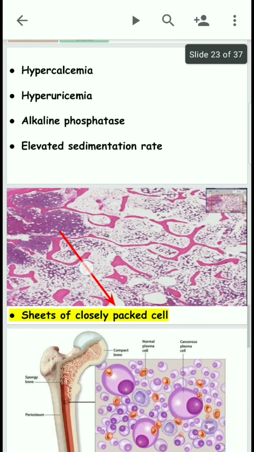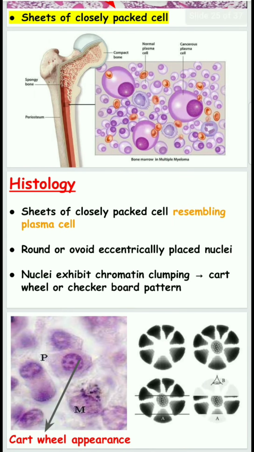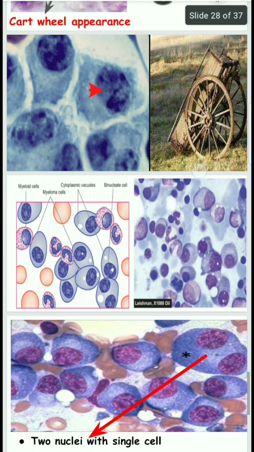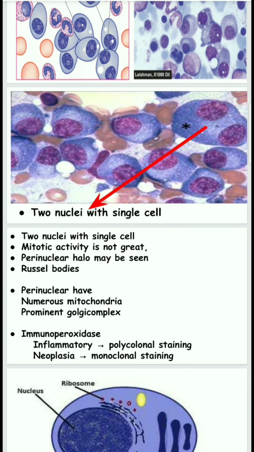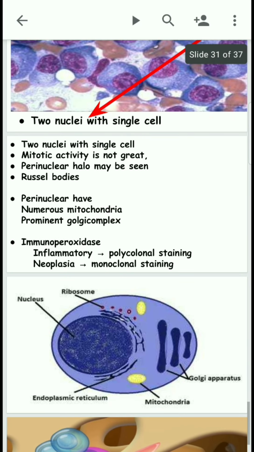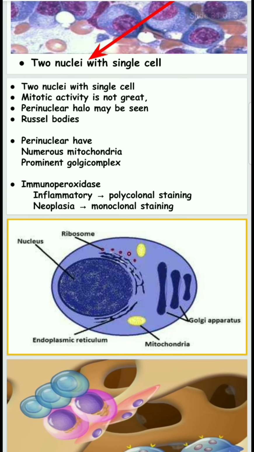Histologically, this is a sheet of closely packed plasma cells. They are round or ovoid with an eccentrically placed nucleus, and look like a cartwheel appearance. Two nuclei within a single cell are also seen, and mitotic activity is not great. A perinuclear hollow may be seen, which is like a koilocyte. There is clear cytoplasm and centrally placed hyperchromatic nuclei. Russell bodies are also seen. The perinuclear area has numerous mitochondria, and Golgi complex are also seen, and the immunoperoxidase technique is used.